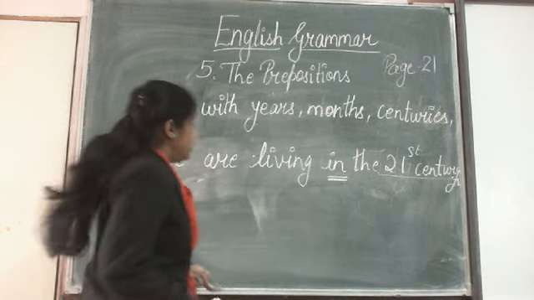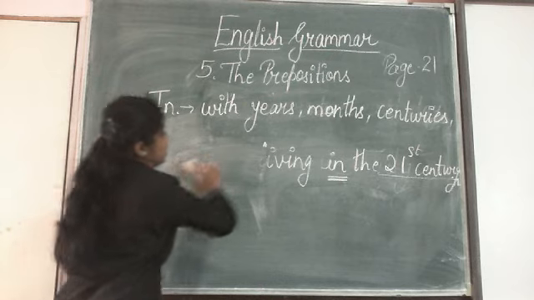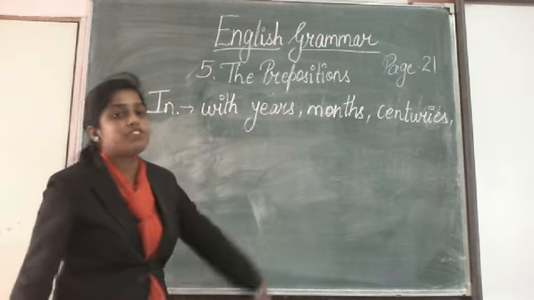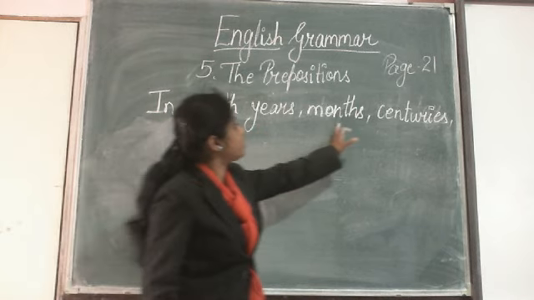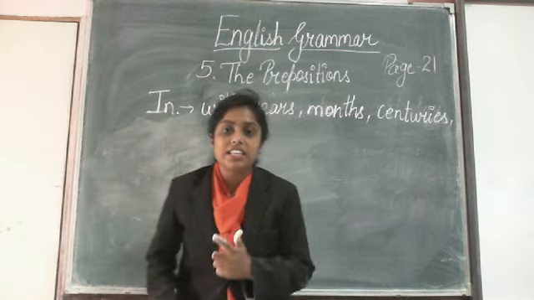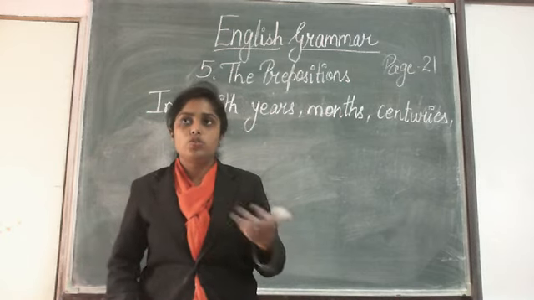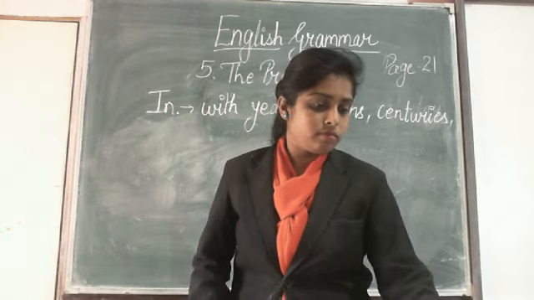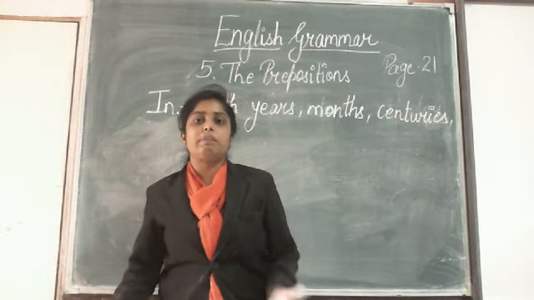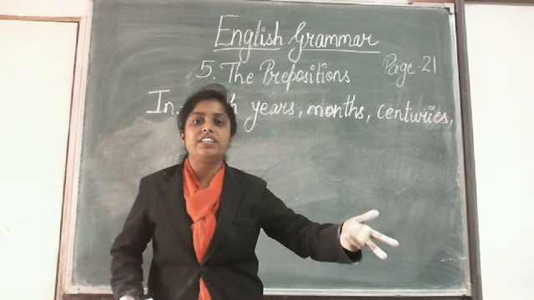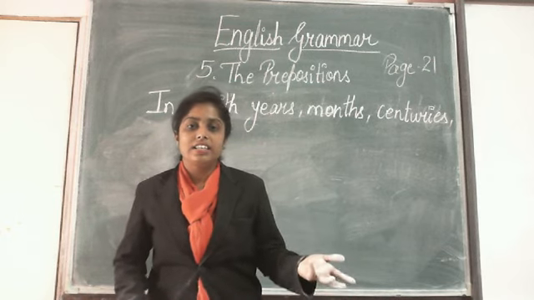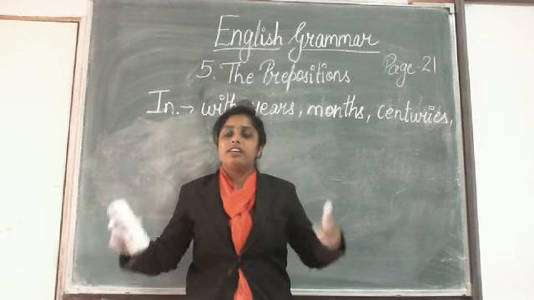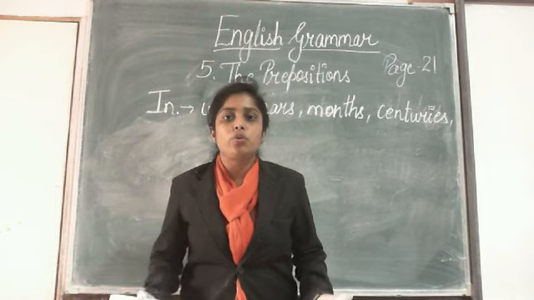Okay, now I think this much of examples are enough for you to understand the use of in. In is used with years, months, centuries, cities, countries, streets, colonies. Then in is used for the parts of the day, in the morning, in the evening, in the afternoon. Then in is also used to describe the position of something, like I am standing in a room.